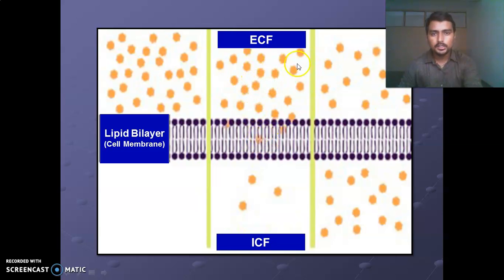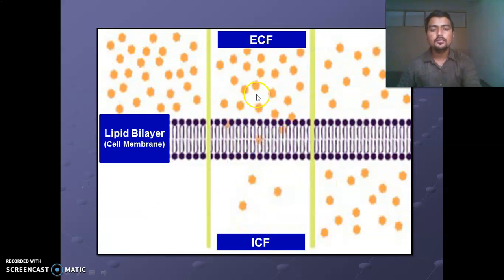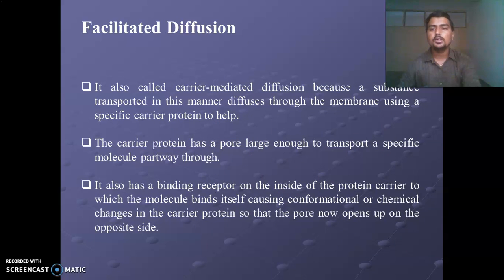On this side, the extracellular fluid has a higher concentration of solutes, and the intracellular fluid has a lower concentration of solute. Whenever diffusion of these substances occurs from higher concentration to lower concentration, that is called simple diffusion.